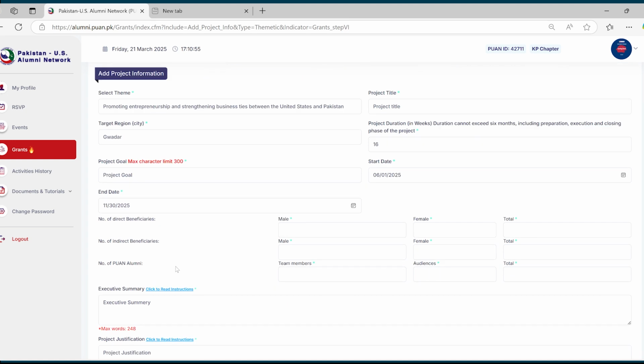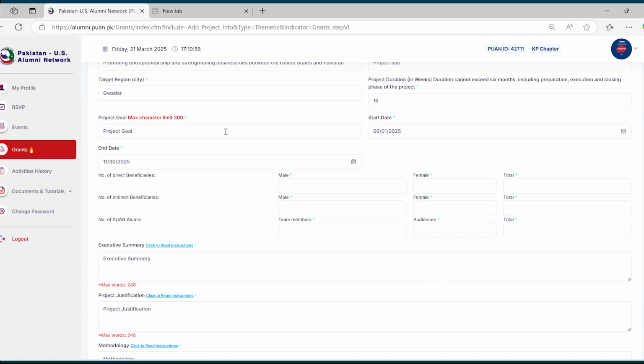Then comes the number of direct beneficiaries. You need to add the number of direct beneficiaries, including their gender bifurcation, number of males, number of females. Then comes the number of indirect beneficiaries, and then the number of Pwan alumni. If there will be any Pwan alumni who will be part of this project, you need to add their numbers as well. If there will be any Pwan members as your team members or in the audience, you need to add that.